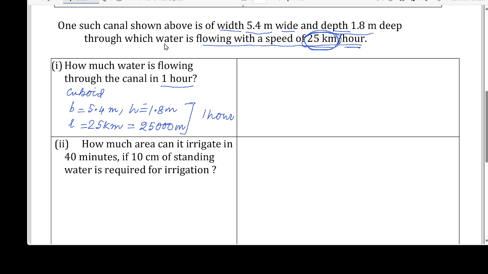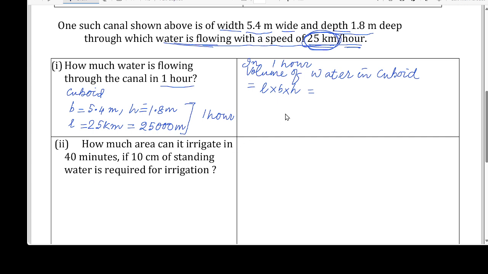Now, how much water is flowing means the question is about the volume of water. So, volume of water we will calculate as a cuboid. Now, the formula is length into breadth into height. Of course, you will mention that in 1 hour the length will be 25 kilometer. If it is half an hour, that means you have to divide by 2, and so on.